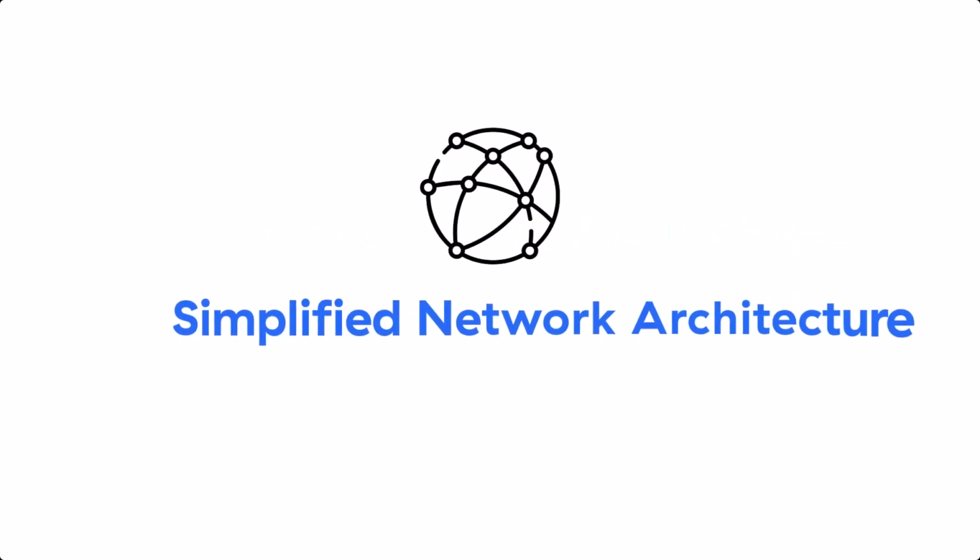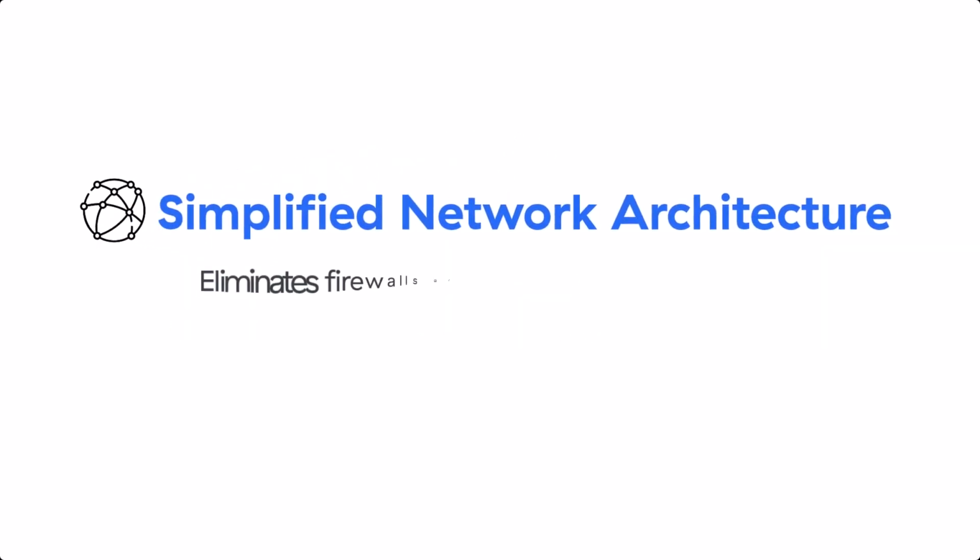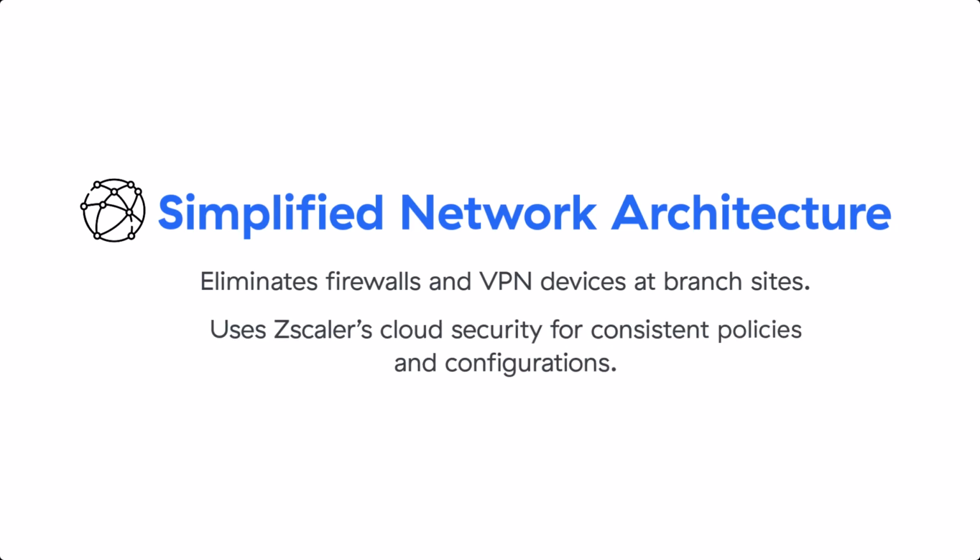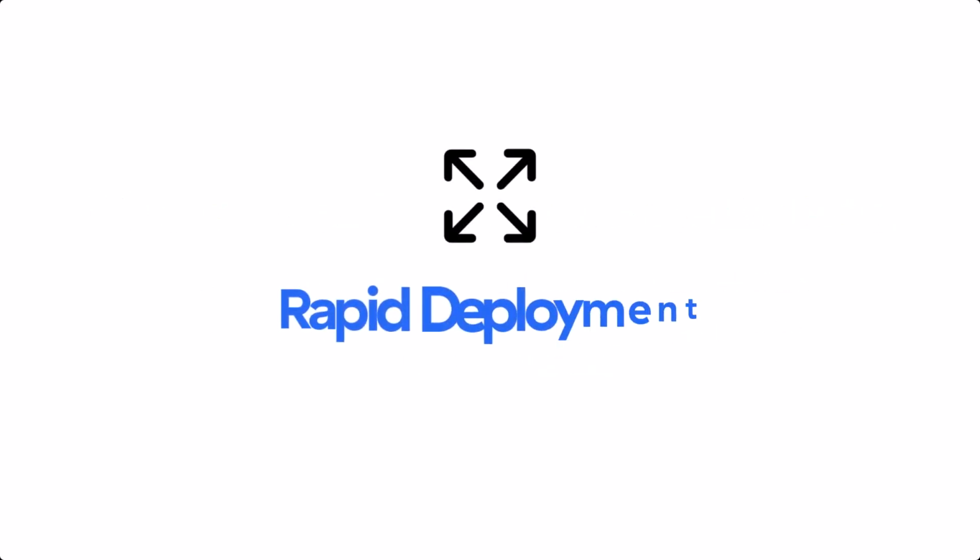Simplified network architecture. By using the Branch Connector, businesses can reduce the need for traditional hardware like firewalls and VPN devices at branch sites. Instead, a single route to Zscaler's cloud security service can handle security policies and configurations for all branch locations. Rapid deployment.